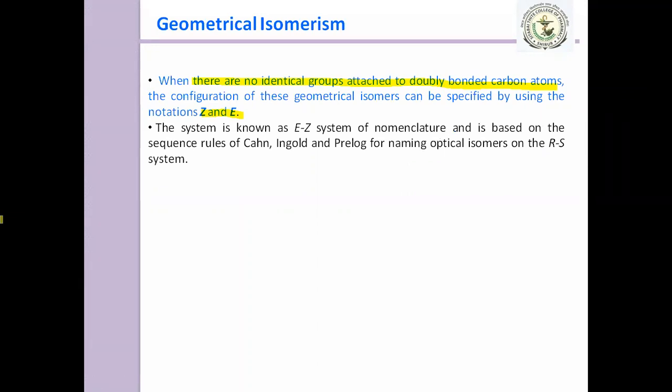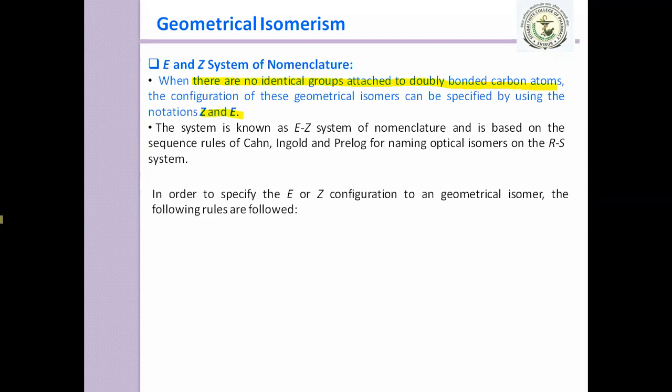Yes, sir. This E and Z system of nomenclature is based on the sequence rules of Cahn, Ingold, and Prelog for naming the optical isomers. We discussed while studying optical isomers that there is the R and S nomenclature system, and we use the sequence rule for that. The same is applicable here.